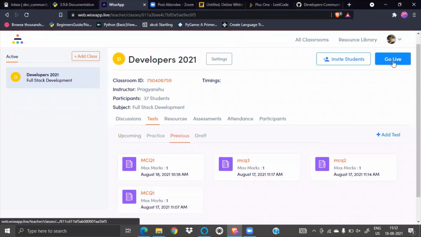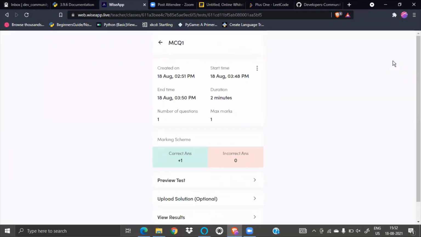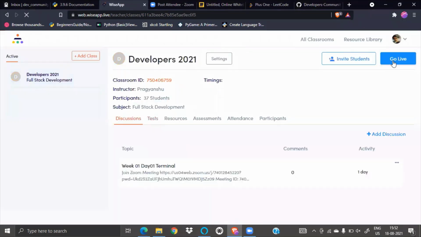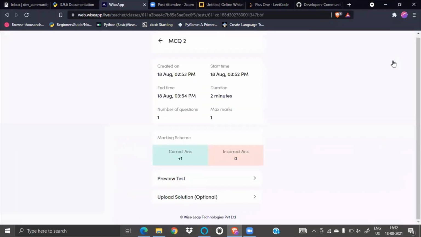Let's see the previous MCQ, how many of you solved it? We will discuss this together. Let's wait. It will end on 54. 2 minutes left, guys, just be quick.